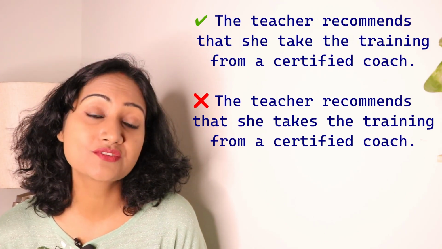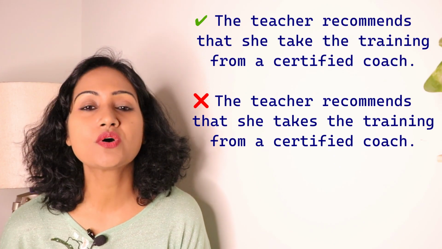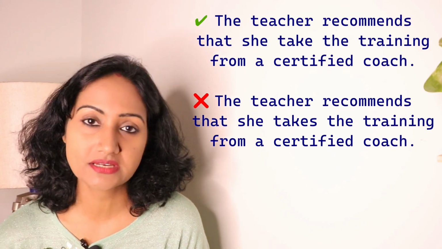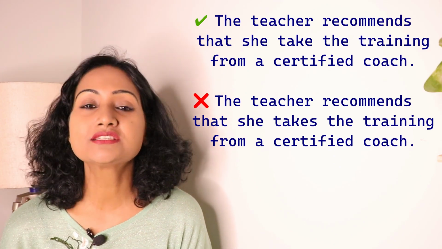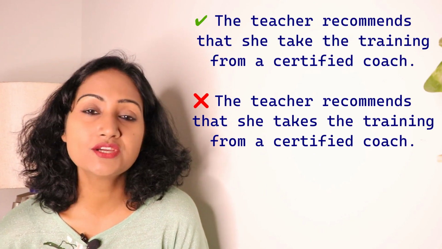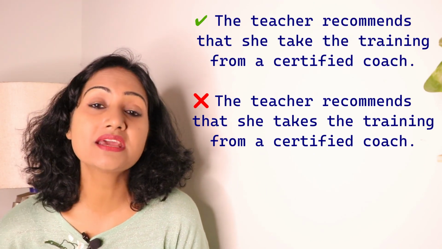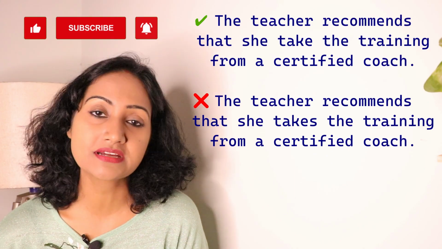Generally, when we have these kind of sentences, then we try to conjugate the verb according to the subject. And here in these sentences, the subject is she. That's why you might think that she takes the training from a certified coach.